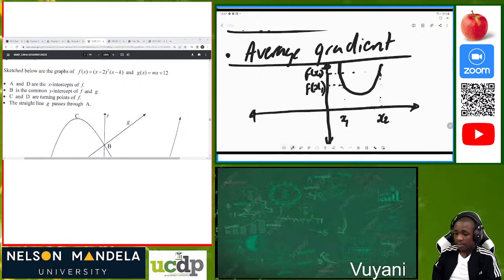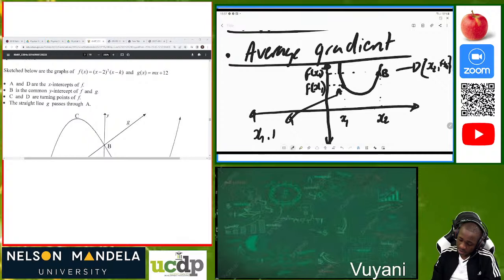My plotting is so small, but I hope you see that. So we can say this is point A and this is point B. Point B is x2 and f of x2, and A is x1 and f of x1.